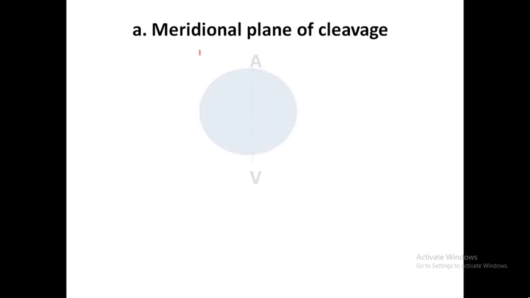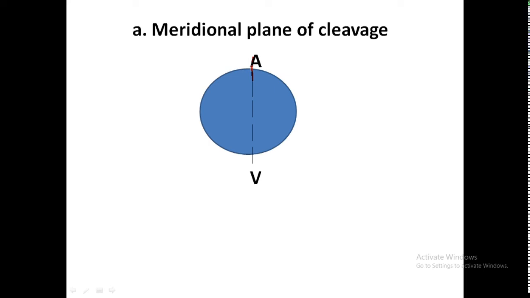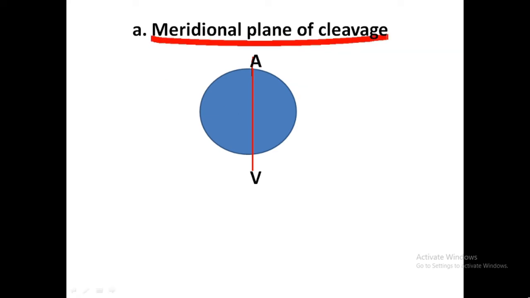We know that this is the animal pole vegetal pole axis. When the cleavage furrow is formed along this axis, we call it the meridional plane of cleavage, which results in the formation of two daughter cells, two blastomeres,